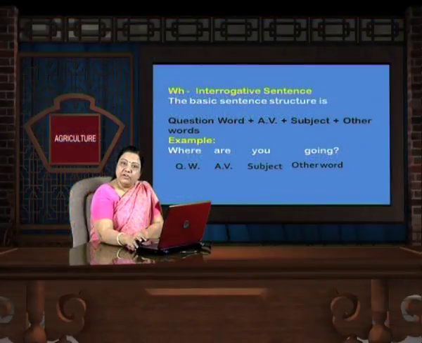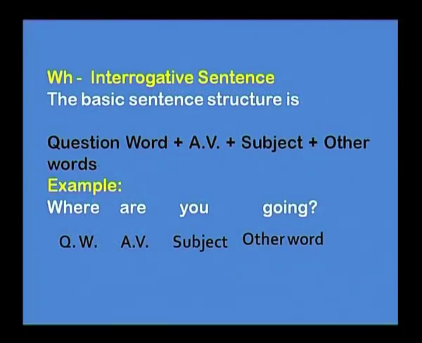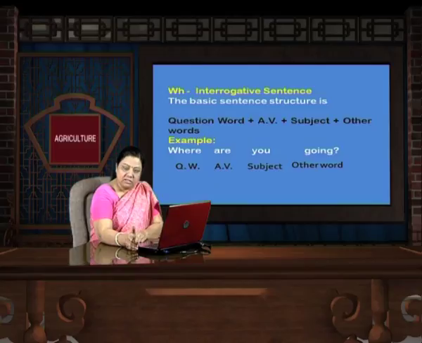Then another kind of interrogative sentence is WH, where you have to answer in full. The basic sentence structure is question word plus auxiliary verb plus subject plus other word. Example, where are you going? It ends with a question mark, so we say it's an interrogative sentence. Where are you going? So you have to answer that I am going to such and such place.